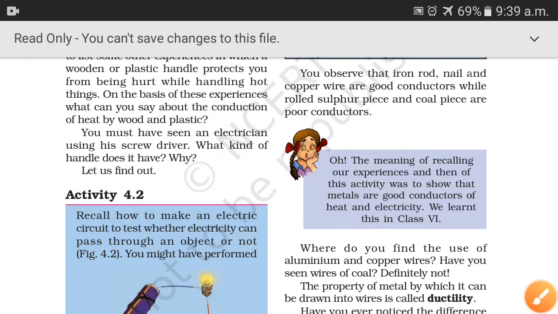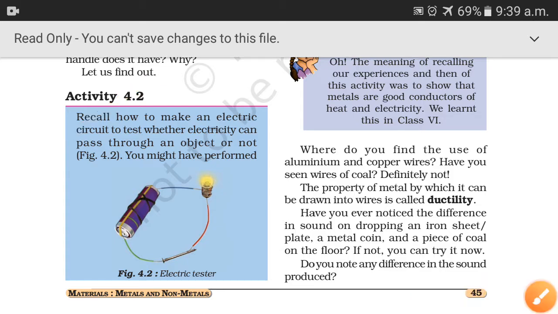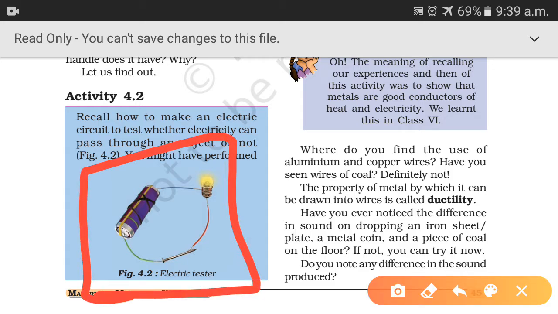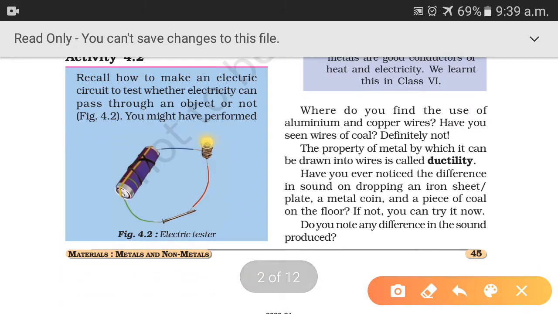From this Activity 4.2, we will come to know that metals are good conductors of heat and electricity. So what you have to do in this activity, students, is recall how to make an electric circuit. To make an electric circuit, we need some electrical components like this electric cell, wires, and a bulb. These are all electric components which are used to make the circuit, and this battery, right?